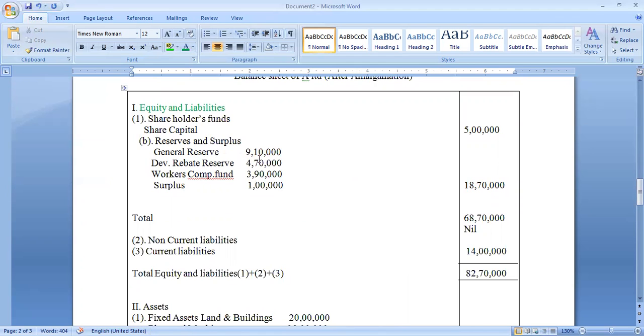Reserves and surplus: general reserve 9,10,000 rupees, development rebate reserve 4,70,000 rupees, workmen compensation fund 3,90,000, surplus 1 lakh. That means all together 18 lakh 70,000 rupees.